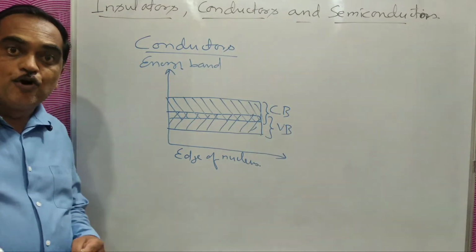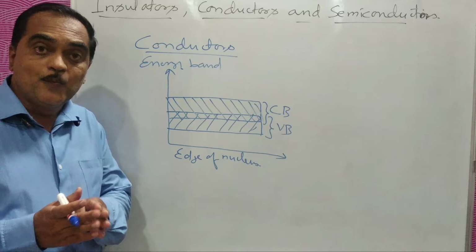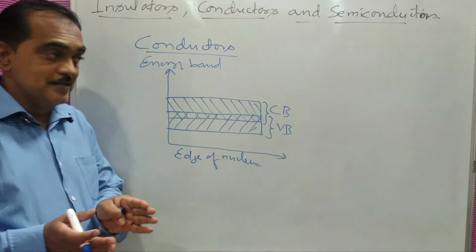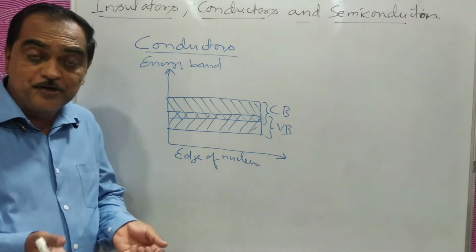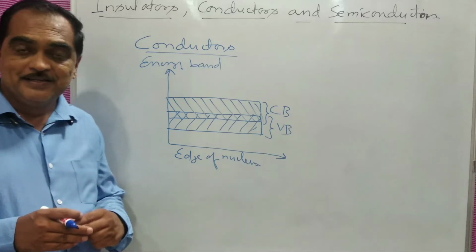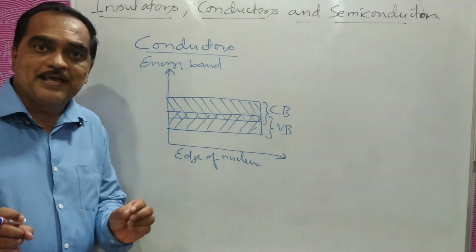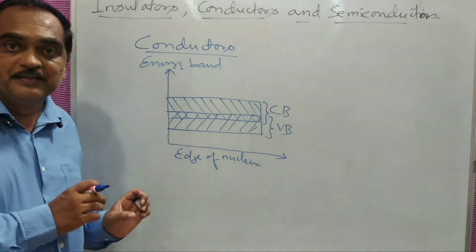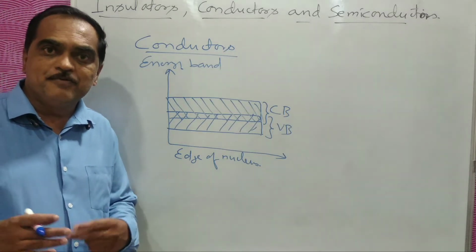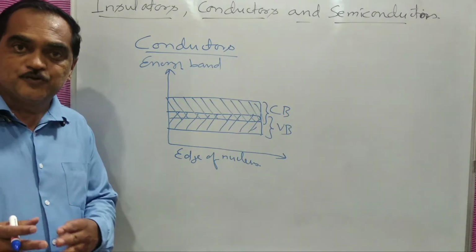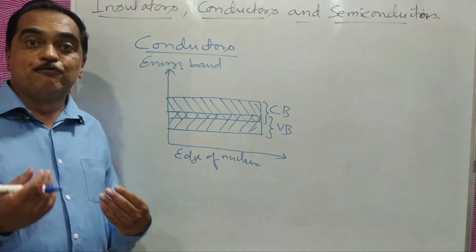So there is no forbidden energy gap between the valence band and the conduction band. There is no gap at all. The conduction band and valence band are overlapping. That means if you apply any voltage to this type of material, the current will start flowing. There will be many free electrons available for the flow of current.